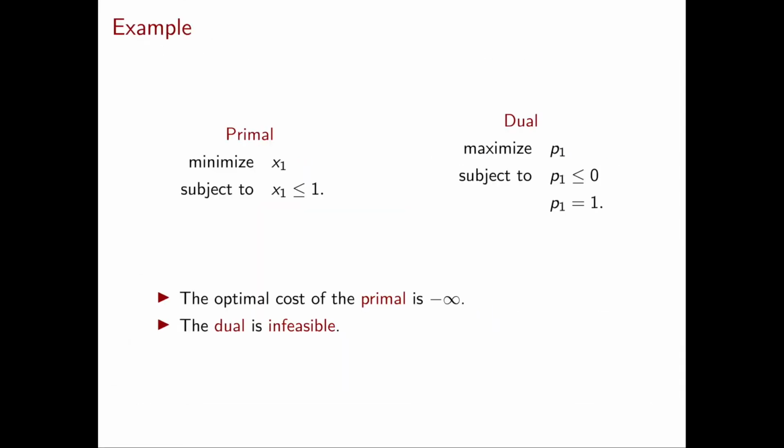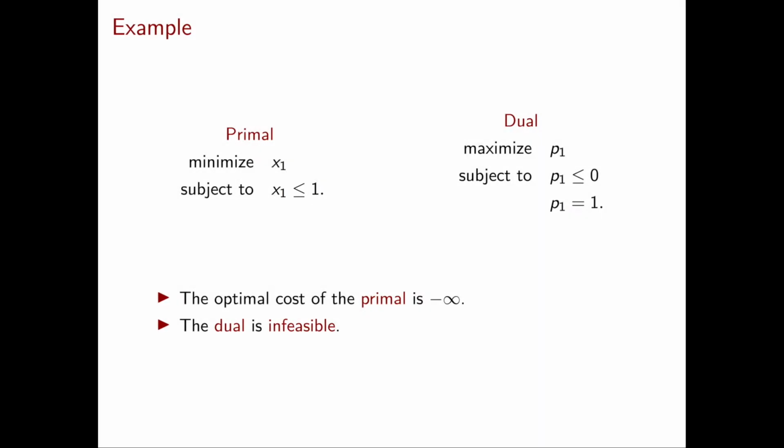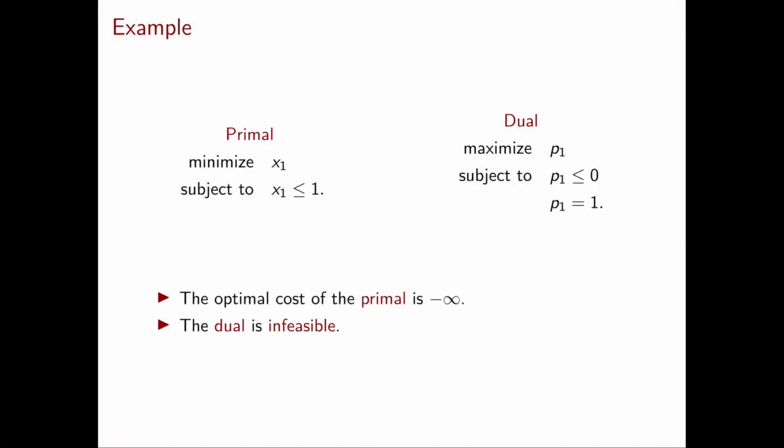Now let's see an example of the corollary that we have just proven. Let's say that in the primal we minimize x1 subject to x1 less than or equal to 1. Clearly the optimal cost of the primal is minus infinity. If we write down the dual, we obtain maximize p1 subject to p1 less than or equal to 0 and p1 equal to 1. Clearly the feasible region of the dual problem is empty and so the dual is infeasible.